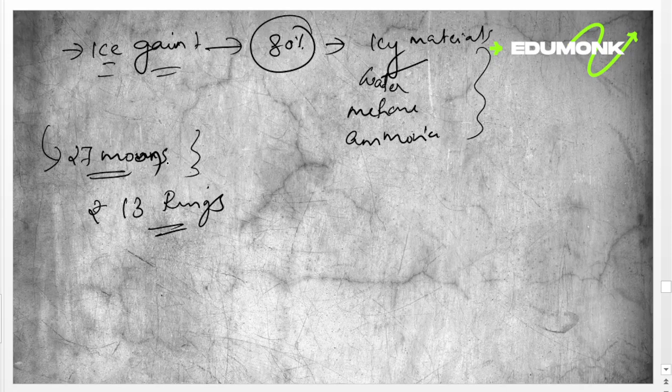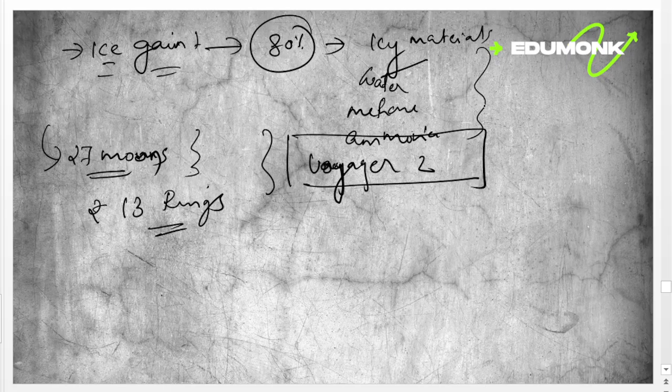Voyager 2 is the only spacecraft that has visited Uranus. Uranus cannot support life as we know it.